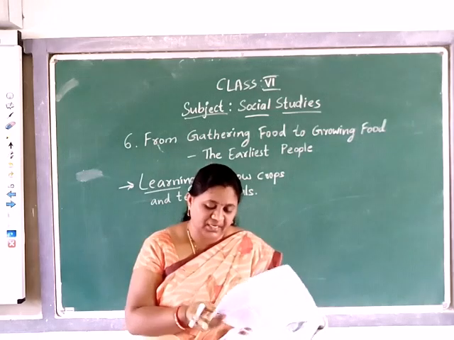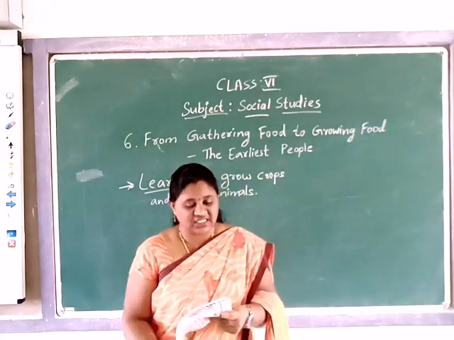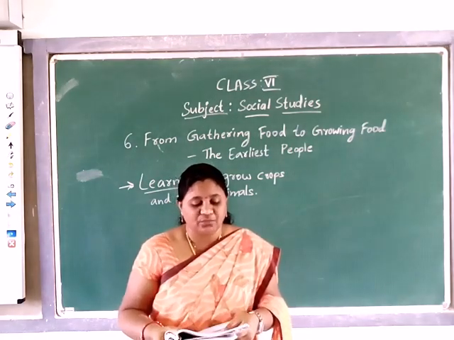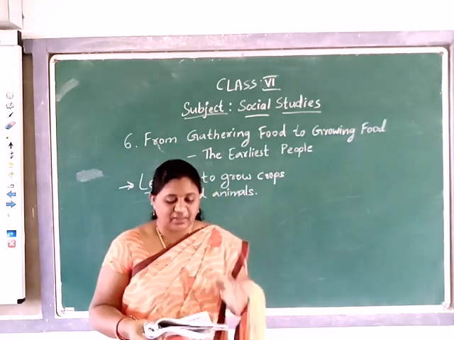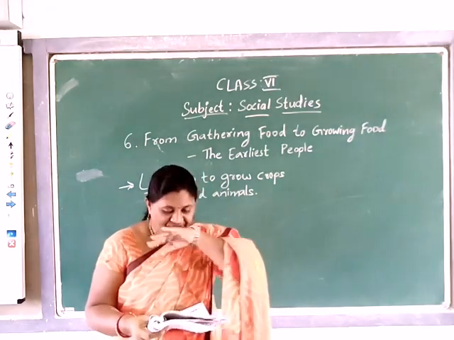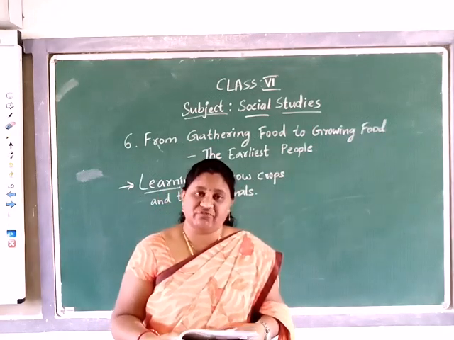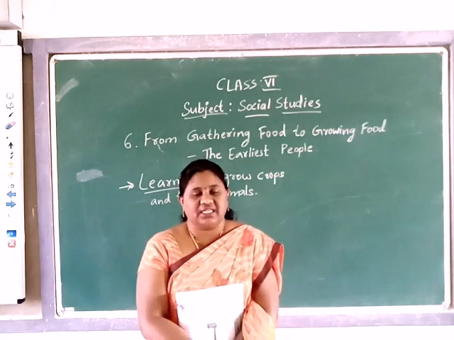Many people who lived in grasslands where edible grains grew began to rely more on these grains for their food and took to growing them. In this way, different groups of people in different parts of the world became farmers. So like this, people started farming.